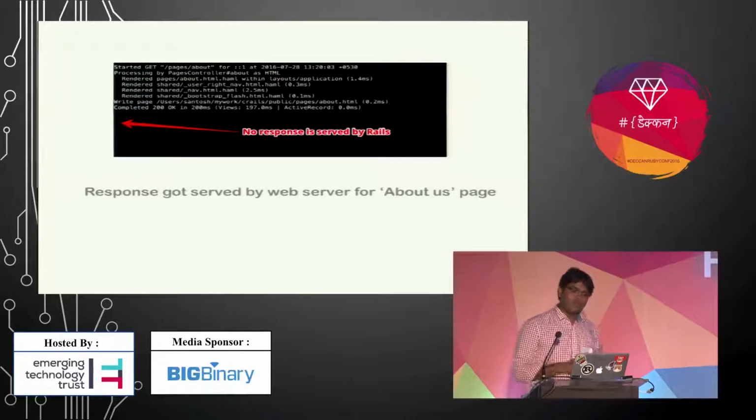So when the next future request comes, you won't see any logs, because that request will be served directly by your web server. So yeah, this is the importance of page caching. We should use it when you have something like a blog post that you don't change frequently. Suppose you change it once a week or once a month, then it really matters. You should use page caching for that.